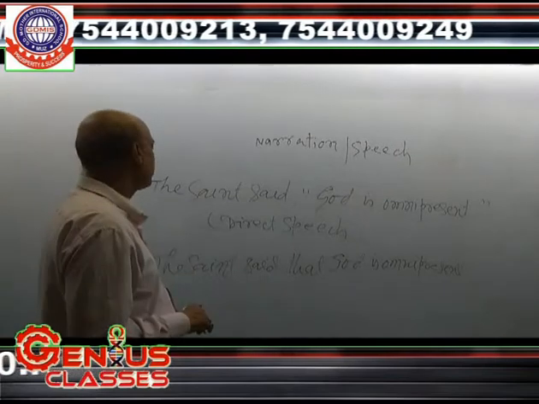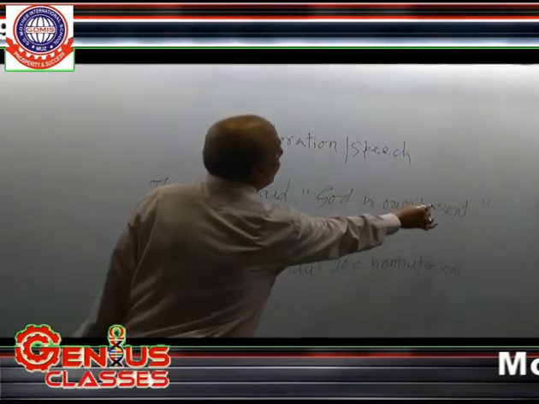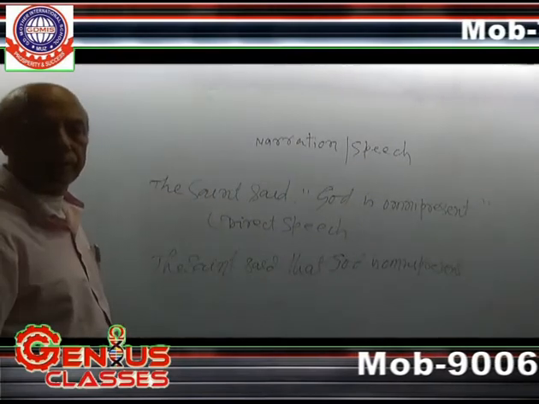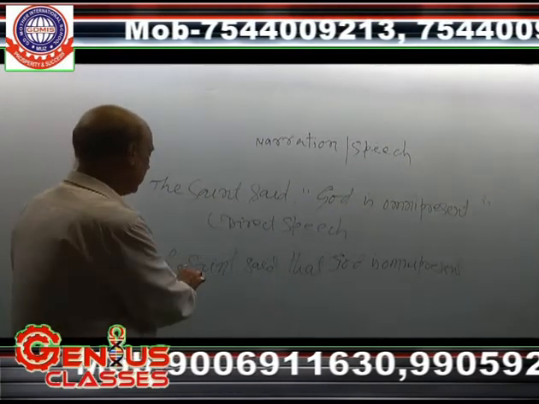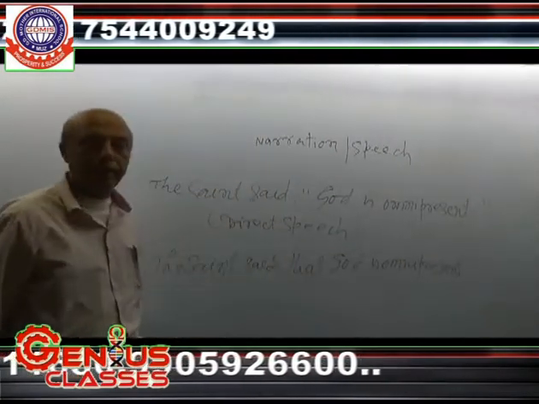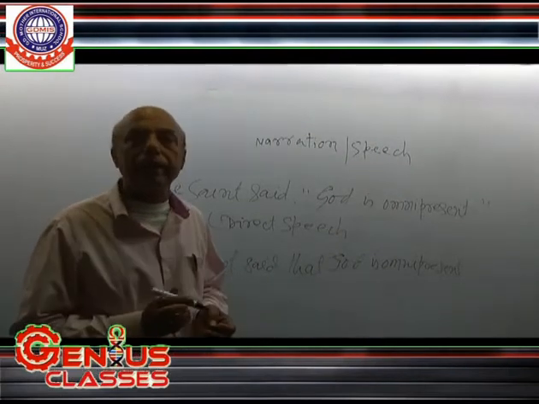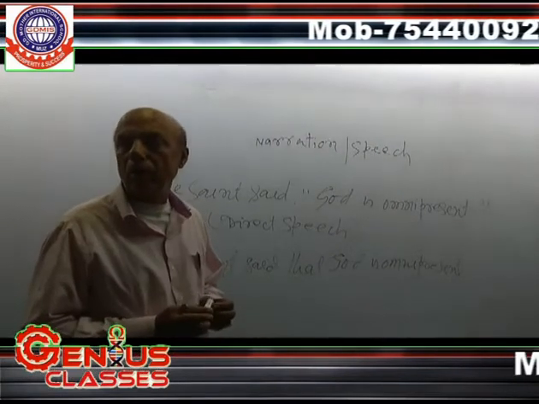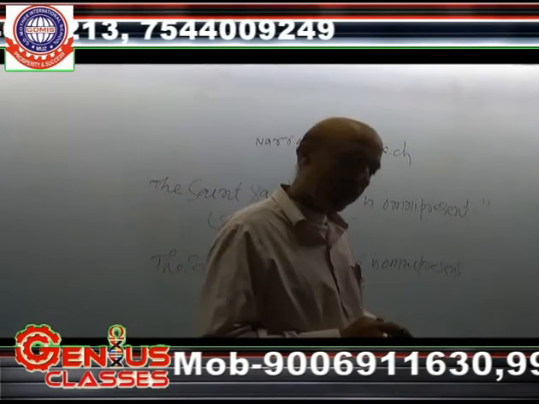In the direct speech it has been written the same, say God is omnipotent. Whenever it has been changed into indirect, it has been written the same, say that God is omnipotent. It means in course of changing from direct into indirect of universal truth, only that conjunction is used.